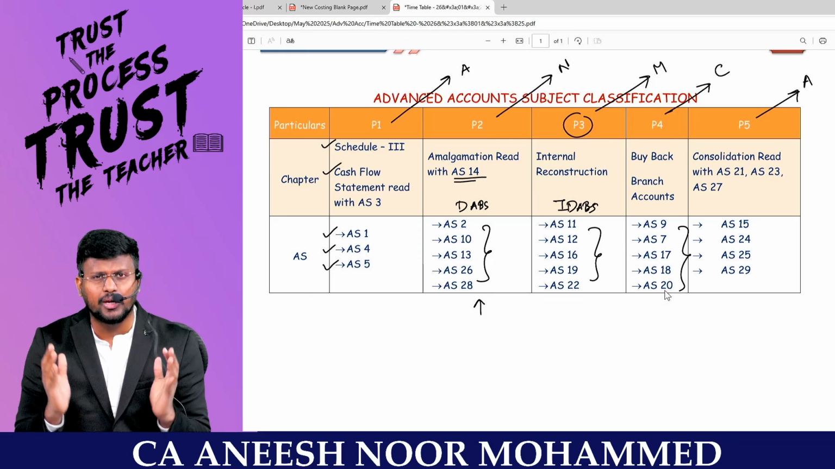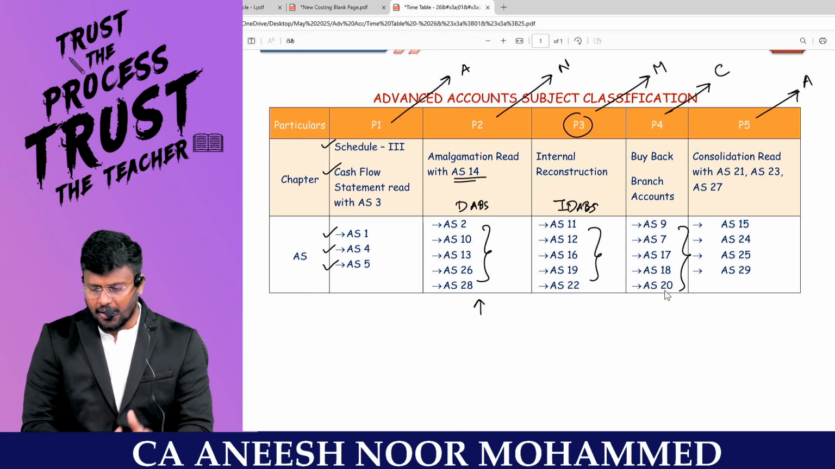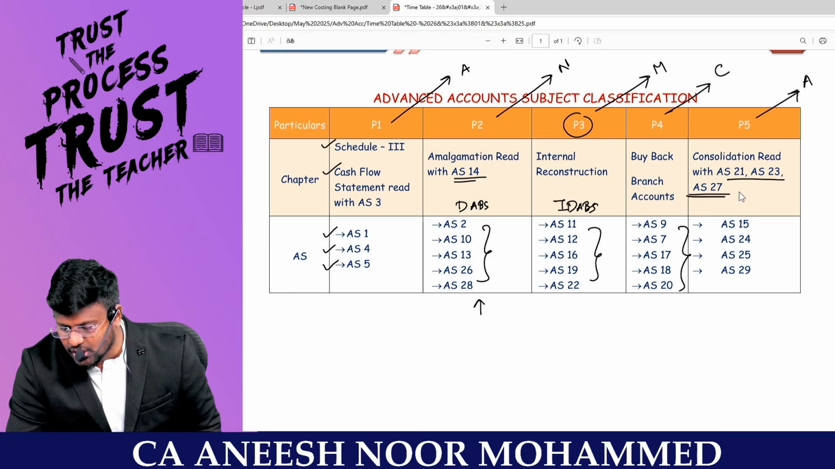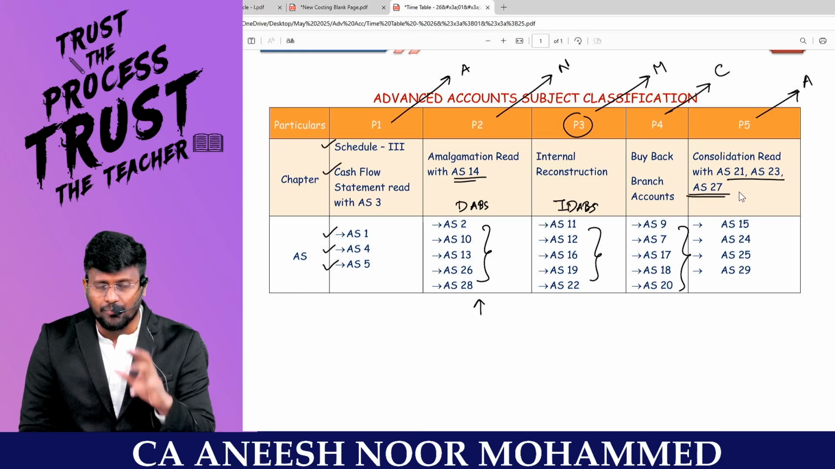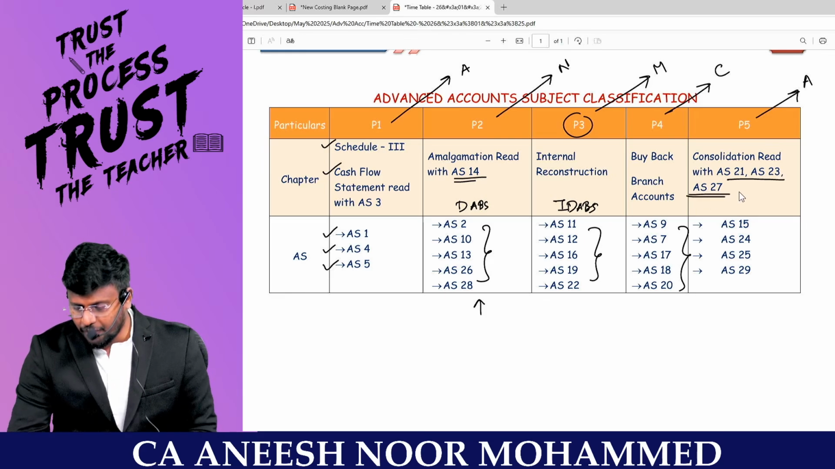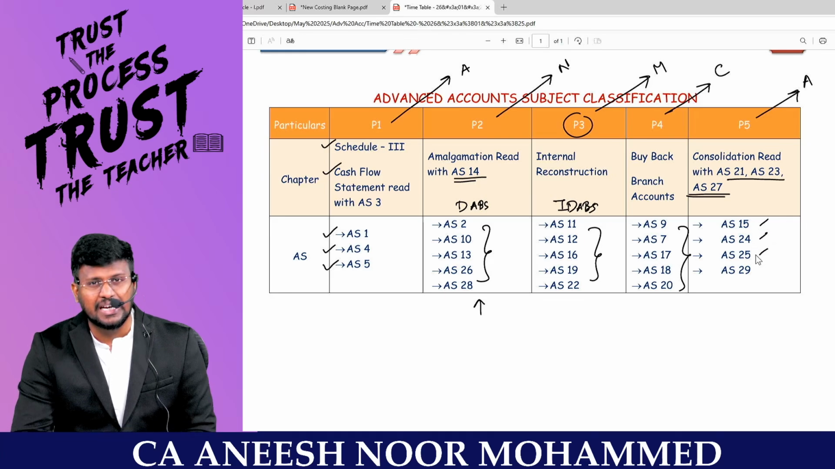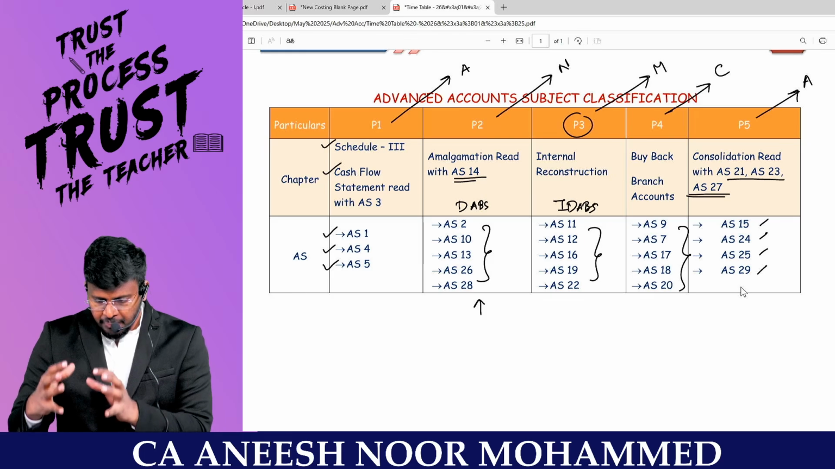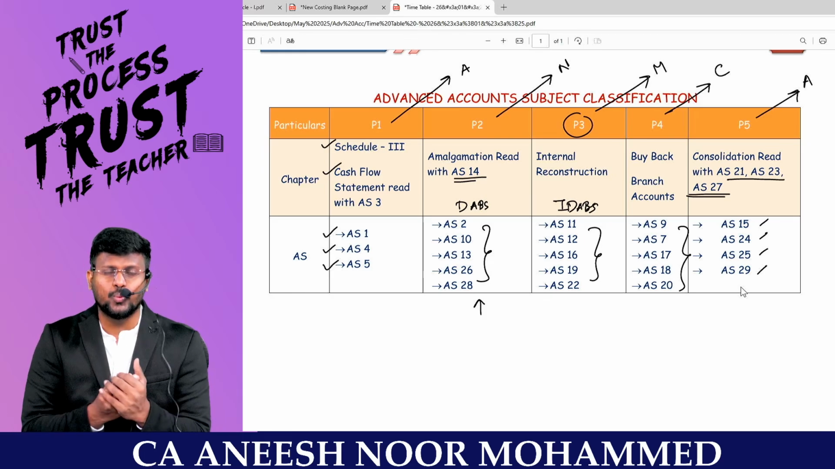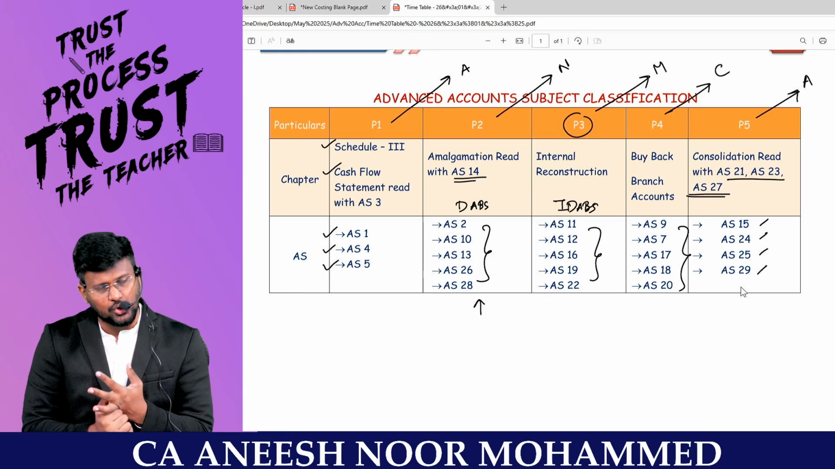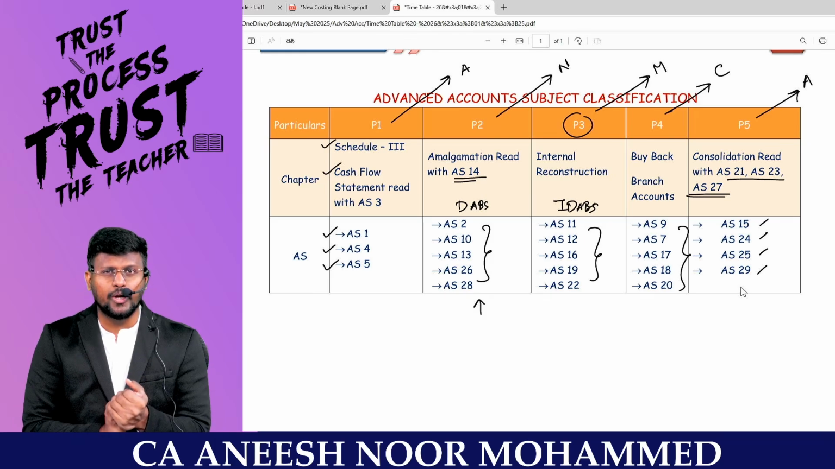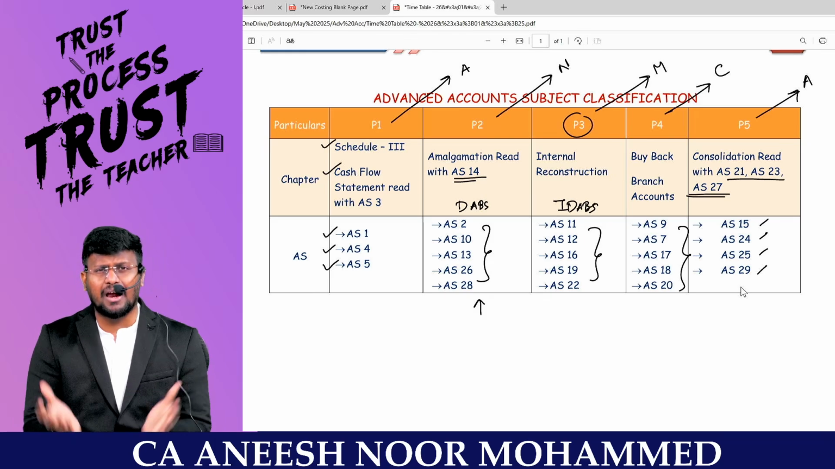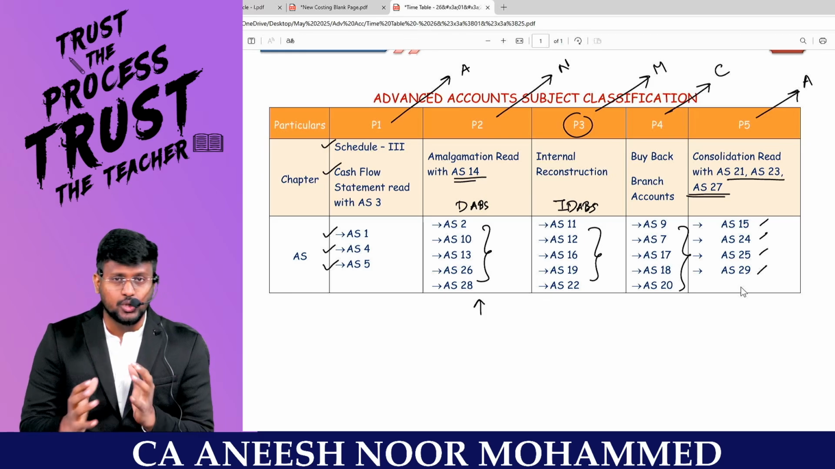This is the order in which you are supposed to prepare, my dear lovable students. At the end, we'll be doing consolidation, read with AS21, 23 and 27. By that, we'll be completing 3 parts. And then AS15 employee benefits, AS24 discontinuing operations, interim financial statements and provisions and contingencies. This is the order in which we are going to conduct the classes face to face, and the order in which we are going to complete the virtual classes, my dear lovable students, and every part technically carries 20 to 25 marks.